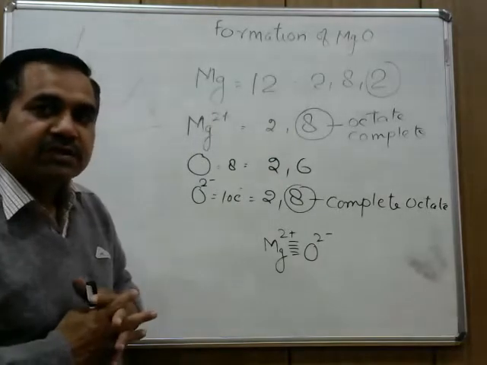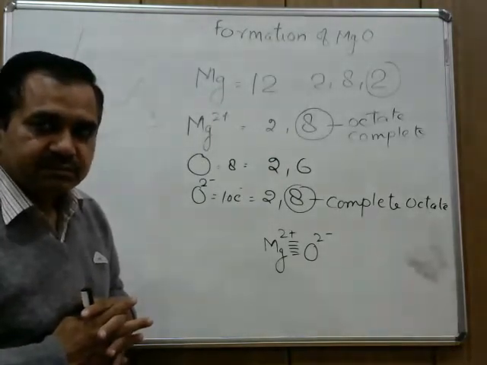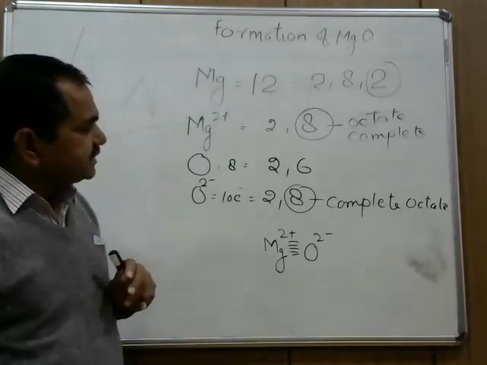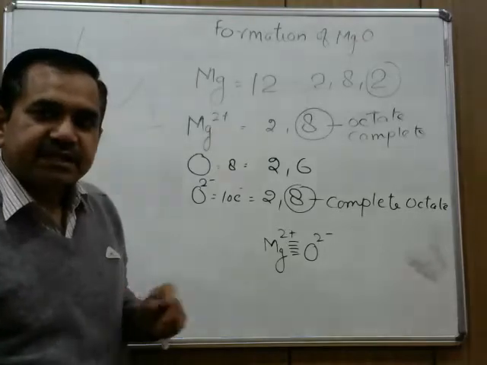The outermost shell is also complete. Now we can represent the same process in a different way.